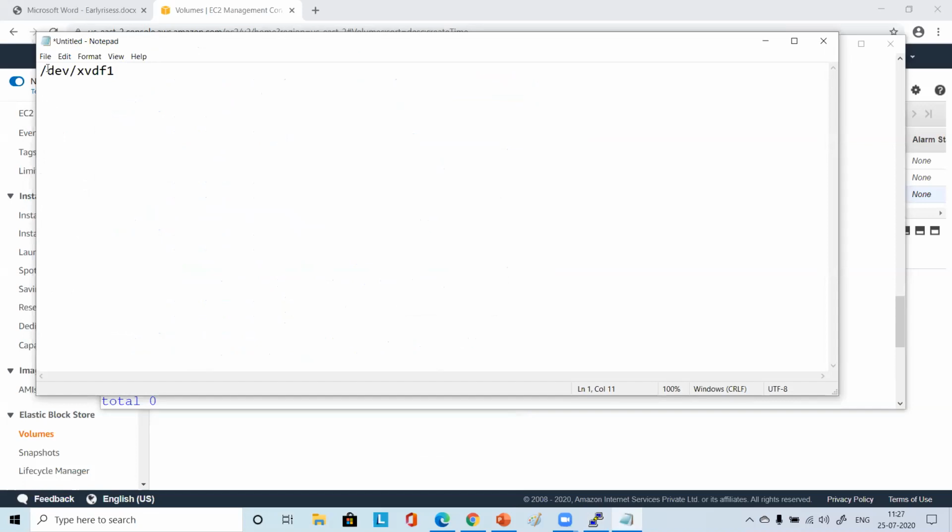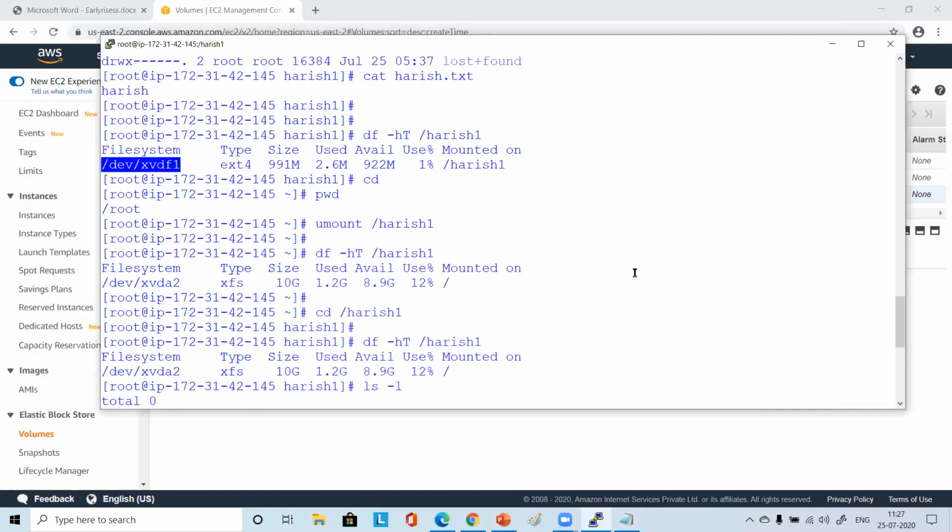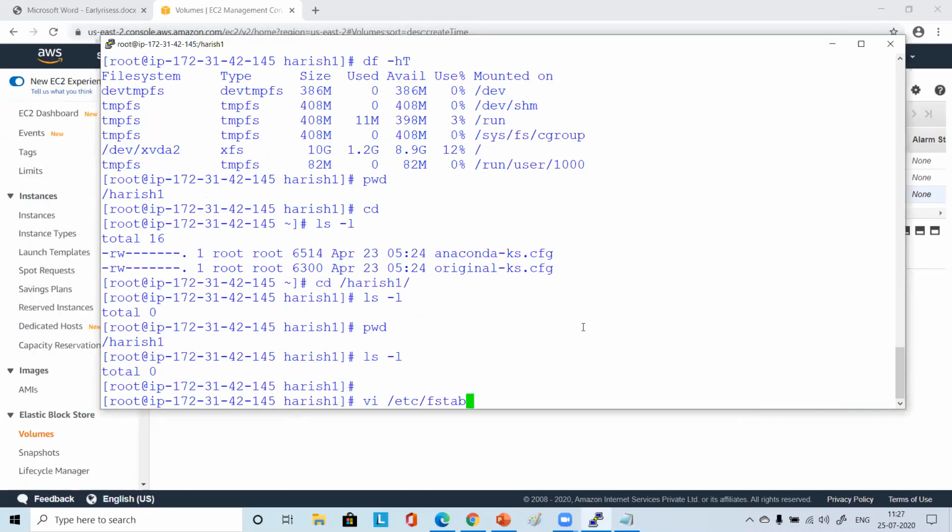It is showing xvda2. Did you press enter? No. Anybody pressed enter? Yeah, I pressed enter, Harish. It is like vi /etc/fstab. I pressed enter. It is showing created by Anaconda. Actually, I'm in Ranjita directory only. No worries, just be there, please.